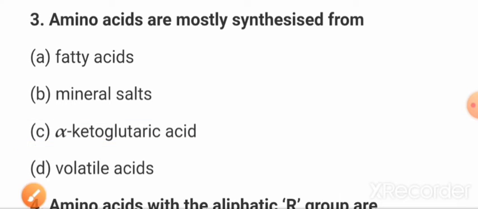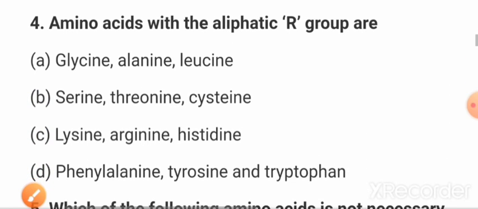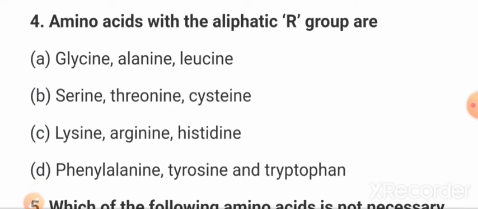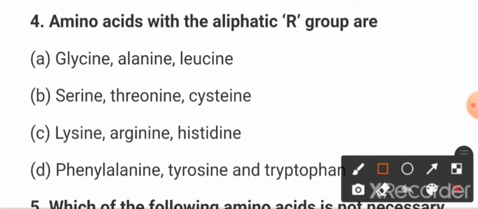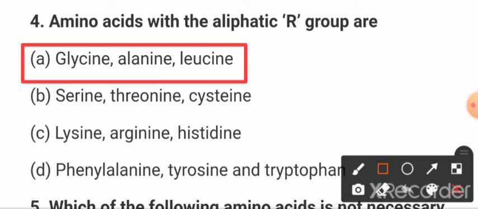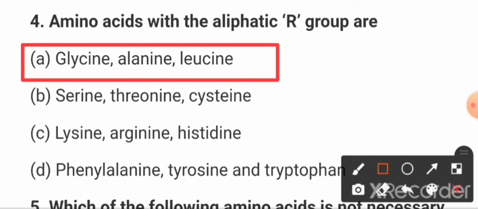Now next question, question number 4: amino acids with aliphatic R groups are? So friends, what will be the answer to question number 4? The correct answer is option A, glycine, alanine, and leucine. Amino acids with aliphatic R groups are glycine, alanine, and leucine.